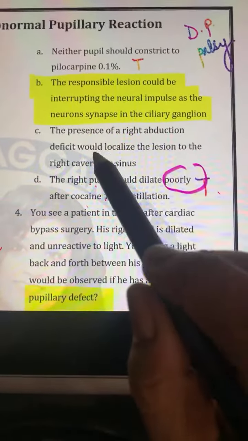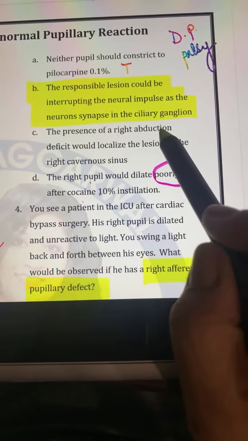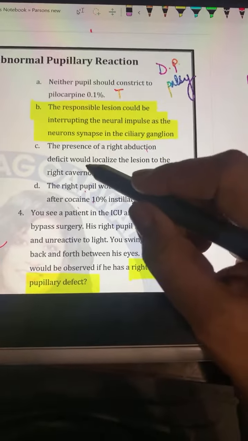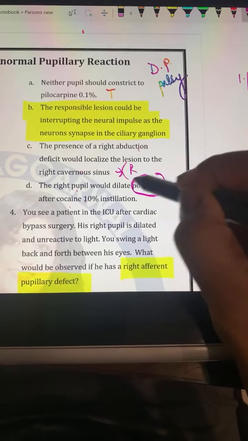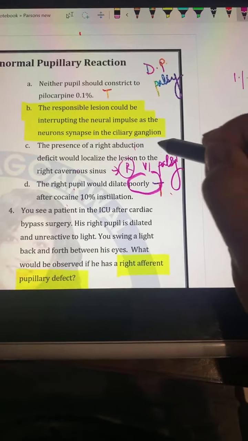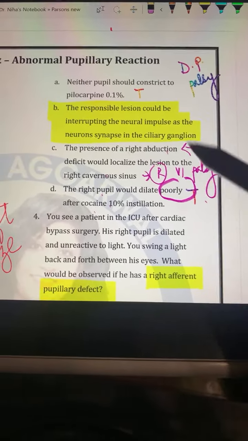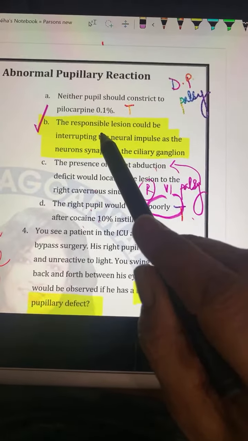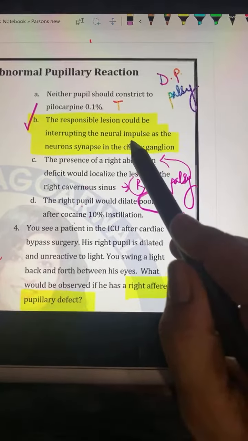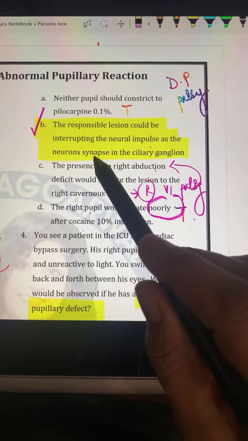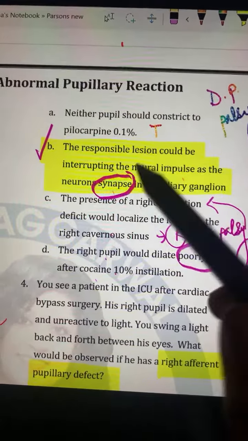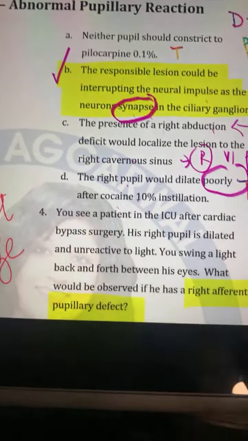This is also true. The presence of the right abduction deficit would localize the lesion to the right cavernous sinus. Yes, the right cavernous sinus will have the right sixth nerve palsy, and the right sixth nerve palsy will lead to the right abduction deficit. So the answer to this question is the responsible lesion interrupting the neural impulse, as the neurons synapse in the ganglion. So they are not synapsing, there is no synapse, they are only passing.